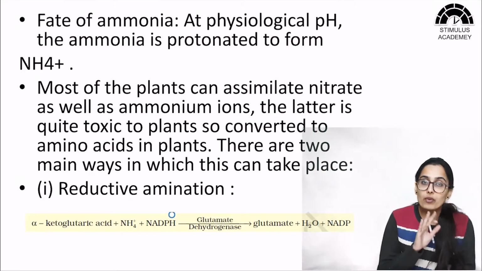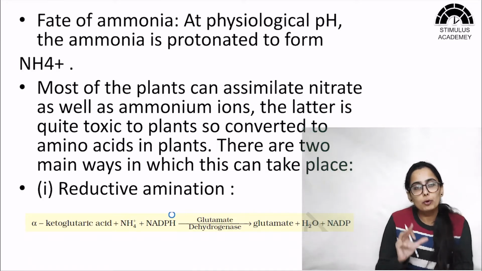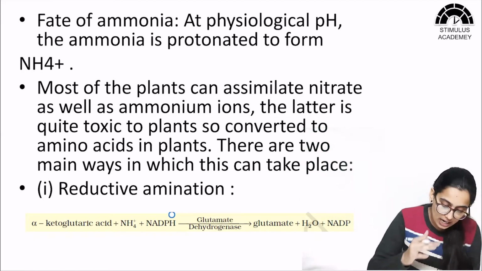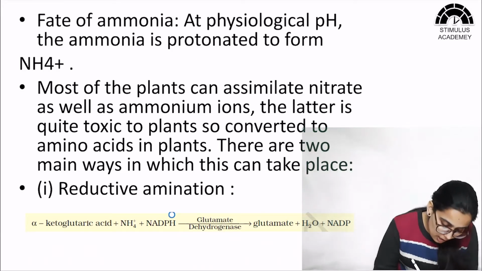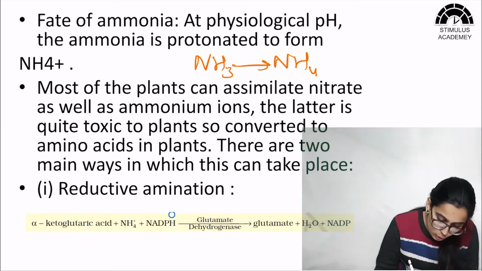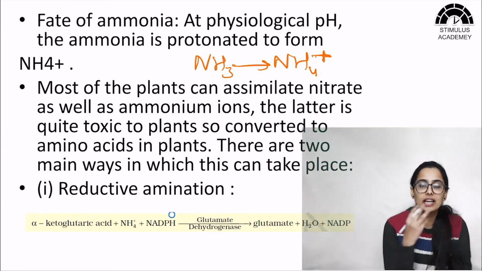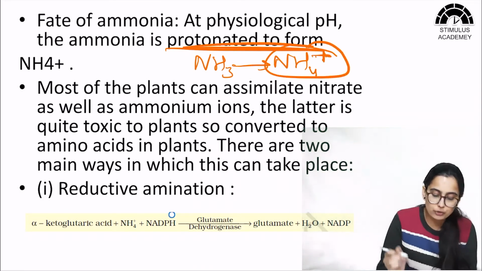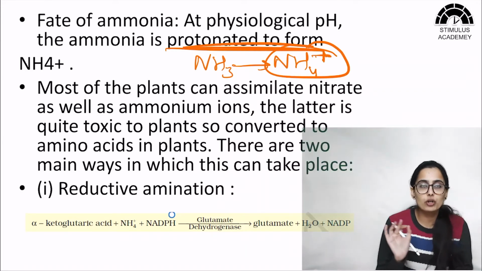Now once ammonia is formed, what will happen to that ammonia? I told you that ammonia is toxic for the plant, so it cannot be stored as such. At physiological pH, when ammonia is formed, it will convert into NH4+. So inside the body NH3 is never found, we will get NH4+. This ammonia is protonated to form NH4+. A proton is added so as to form NH4+.